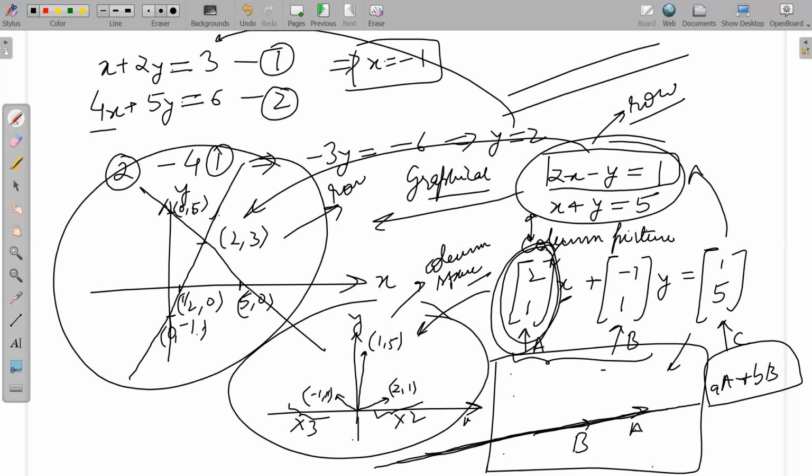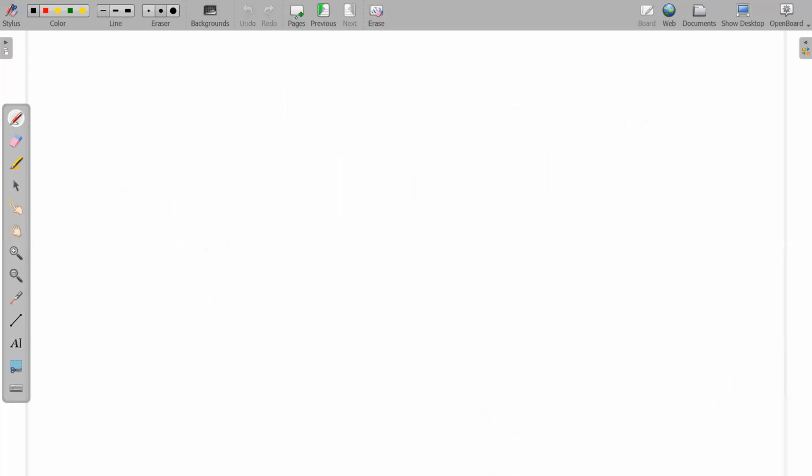So now let us move on to a 3-dimensional situation. Let us extend this to 3 dimensions. What happens in this situation? Let me give an example.